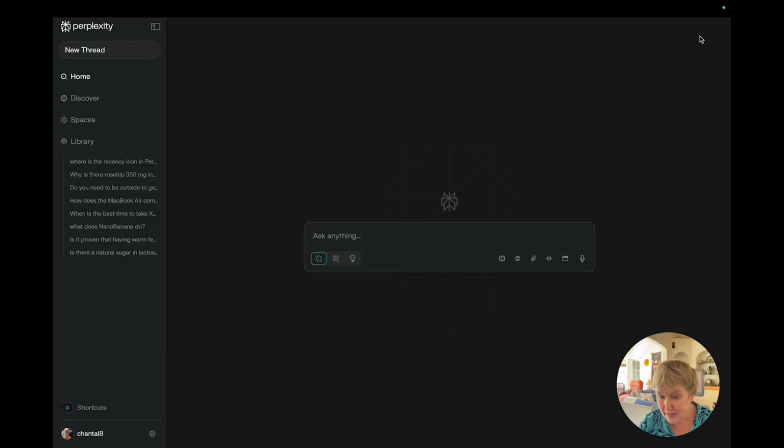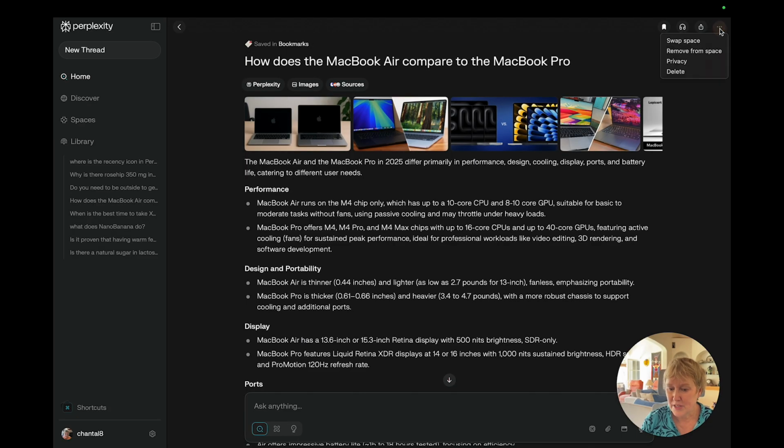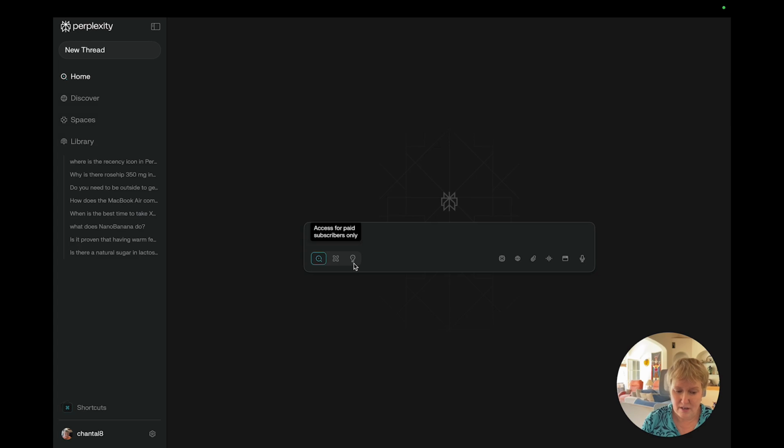In the 3 dots, let me go into one of my chats here. In the 3 dots, you would also have another functionality that is convert to web page, which is also great. And you have here the labs. The labs, it's a project-based tool, and it's when you want outputs like a detailed report, even more than research, spreadsheets, dashboards.